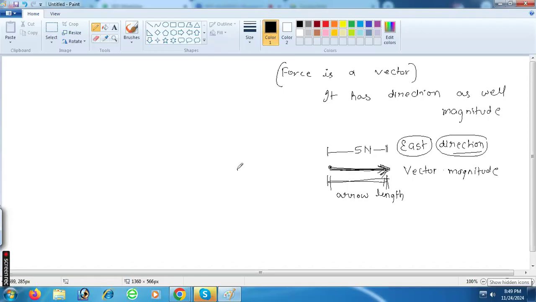So we show it by F arrow. Do you know this? F arrow, force. Show it by F arrow.